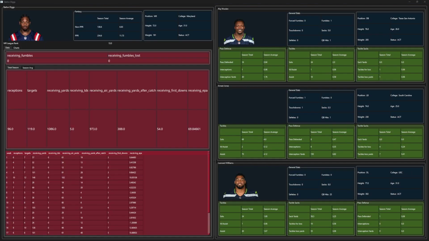For the Patriots, your number 1 receiver is Stefon Diggs, with his season totals here.